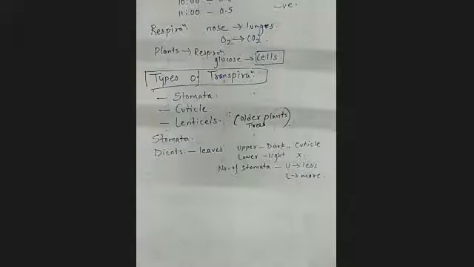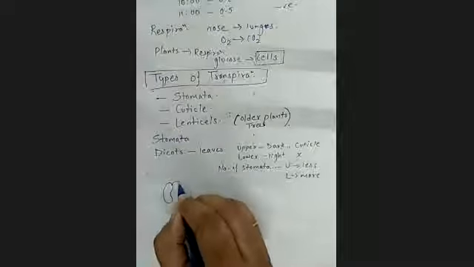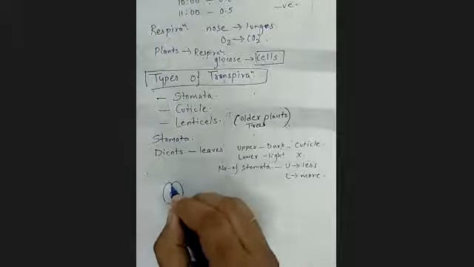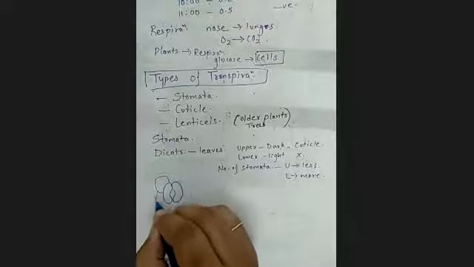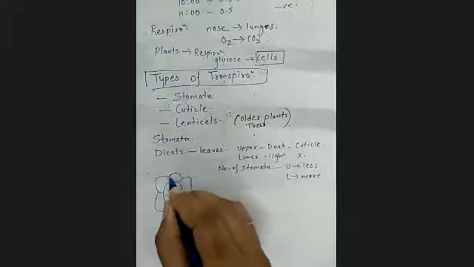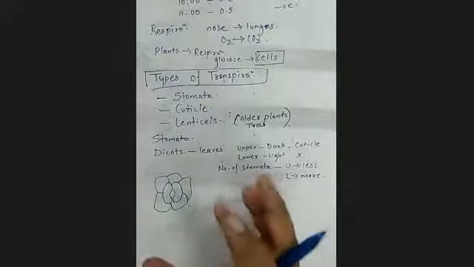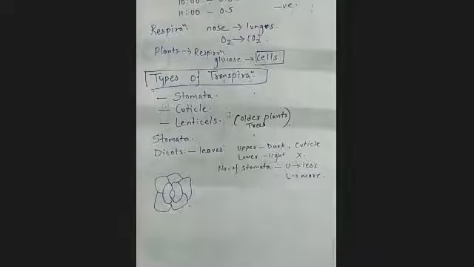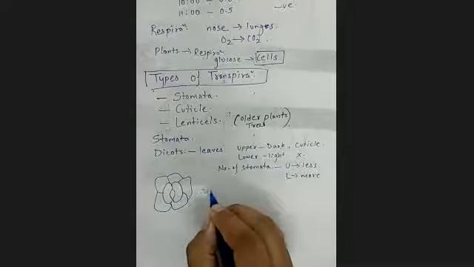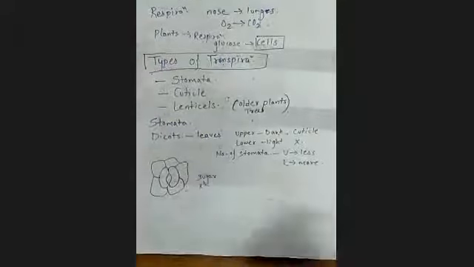So we are clear with the structure of stomata also, that guard cells are there, and supporting surrounding cells are also there. And we know how it closes and how it opens up, because of the presence of sugar or K plus ions, that we have studied.